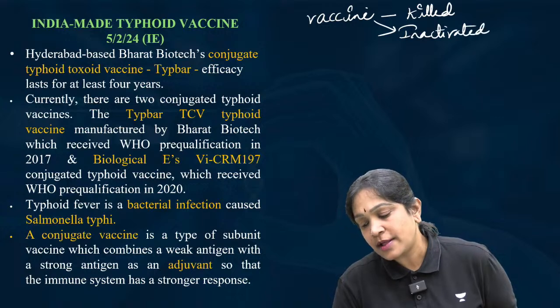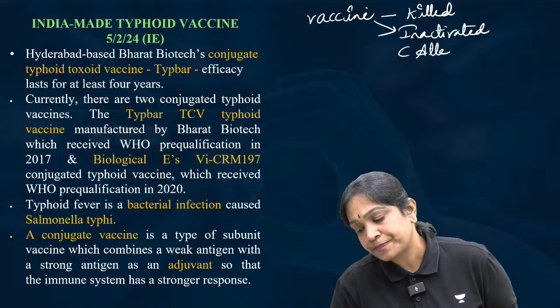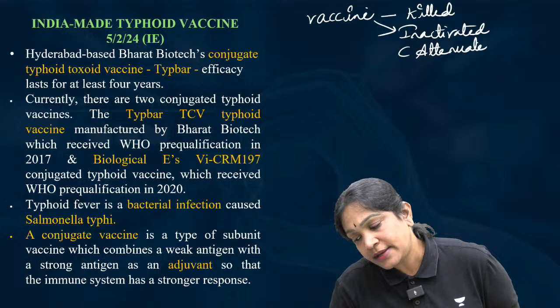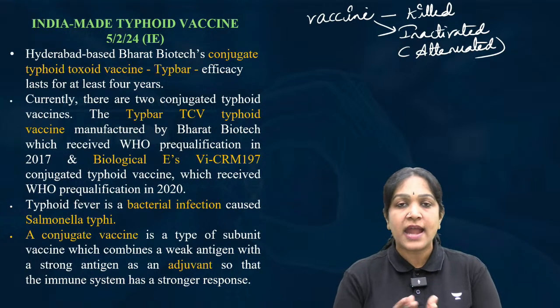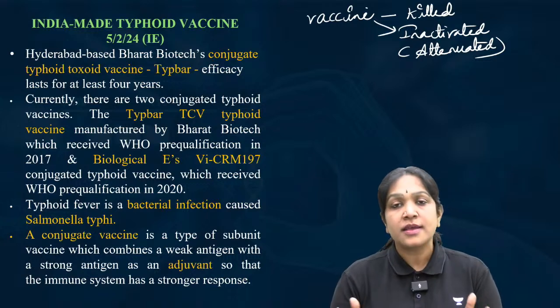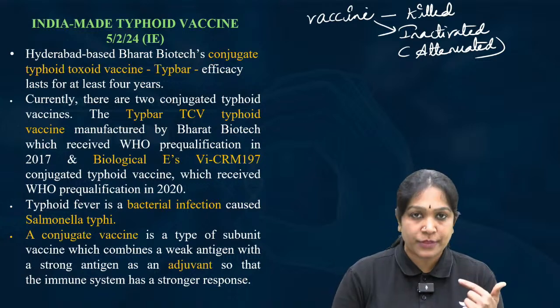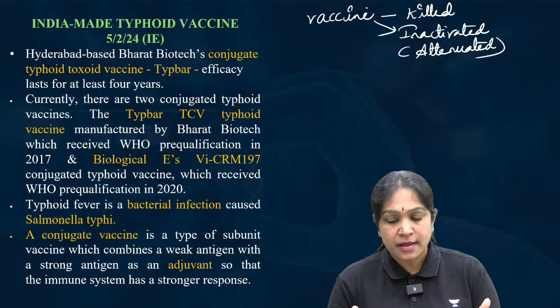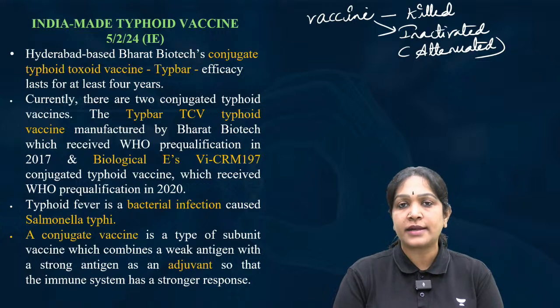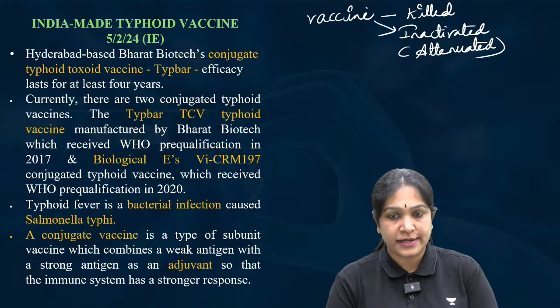Inactivated. We can also call them attenuated. Here we don't kill the virus or the pathogen, we just inactivate the virus or the pathogen and inject the inactivated pathogen. Because it is inactive, it cannot cause the infection, but because its structure is intact, it can cause the production of antibodies.